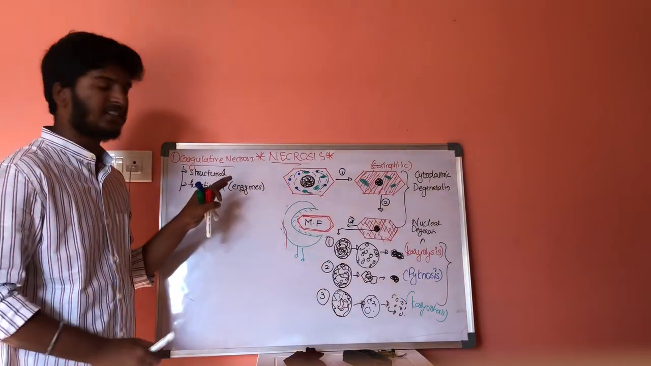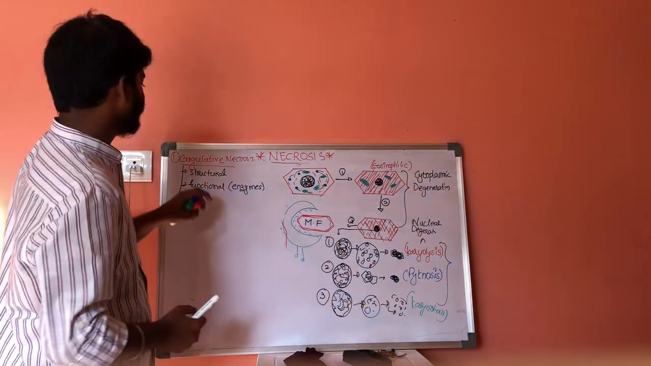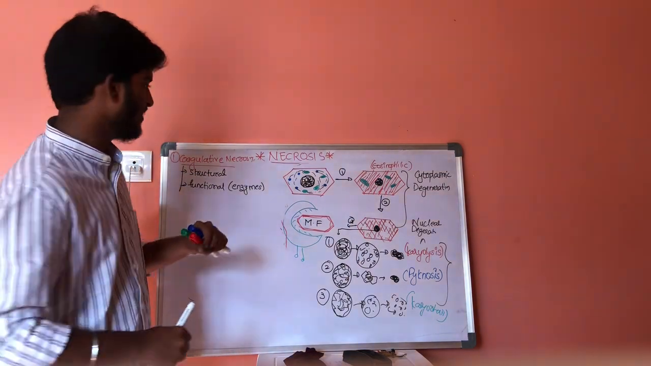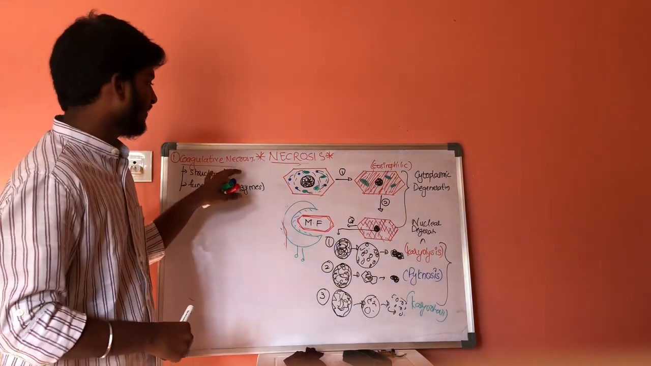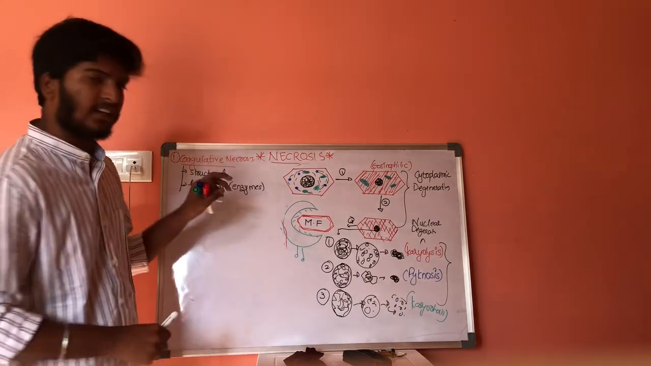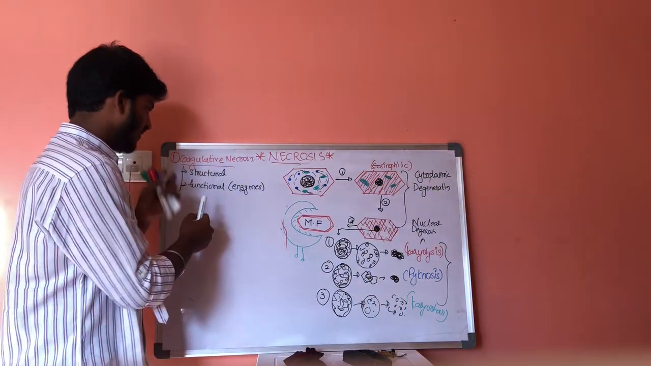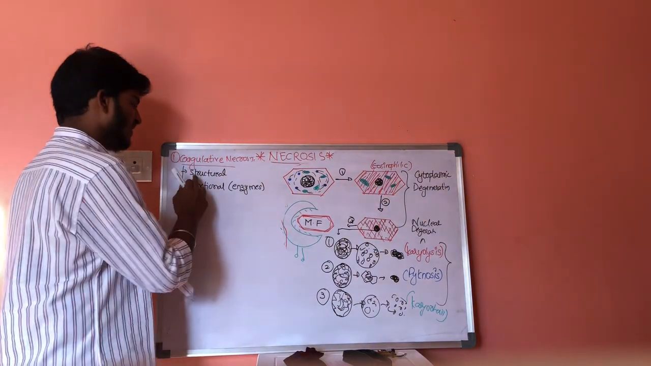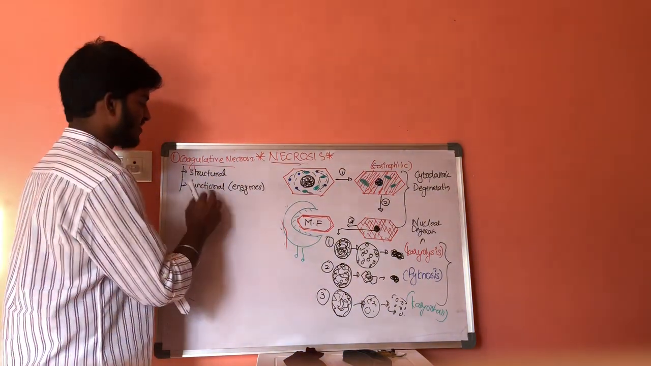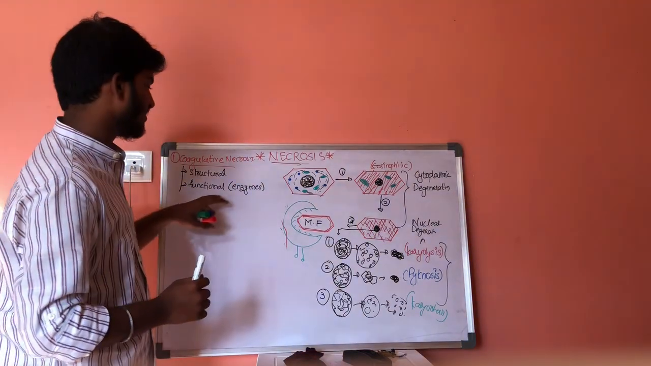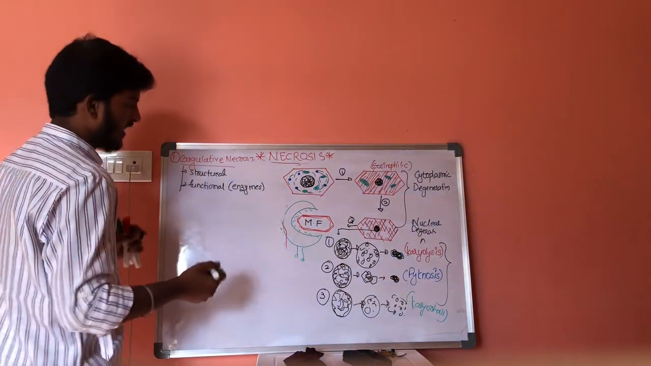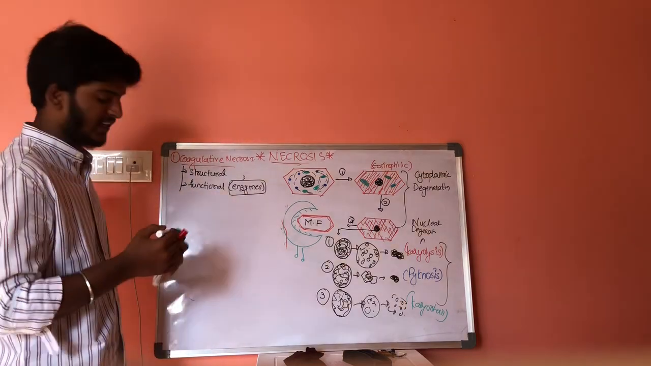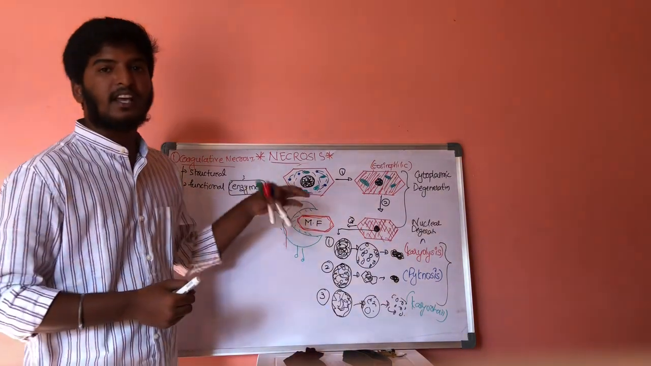These functional proteins are also called enzymes. In coagulative necrosis, what does coagulative necrosis mean? In coagulative necrosis, there is simultaneous degeneration of structural proteins and functional proteins. If the functional proteins are denatured, then the enzymes will get denatured. Ultimately, whenever the enzymes get denatured, there will be no enzymatic digestion.